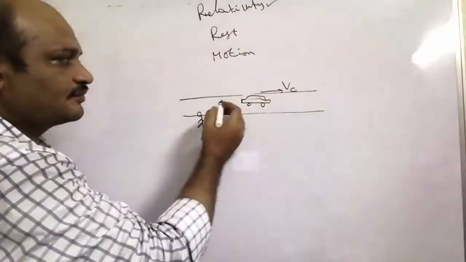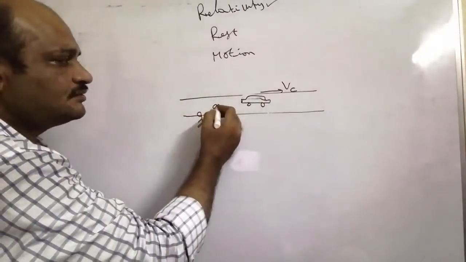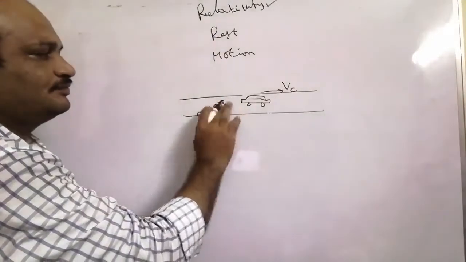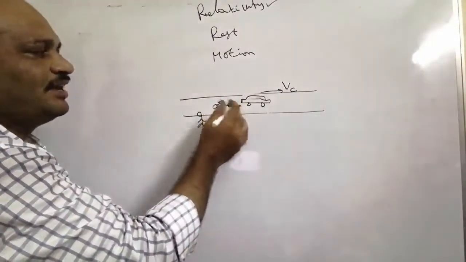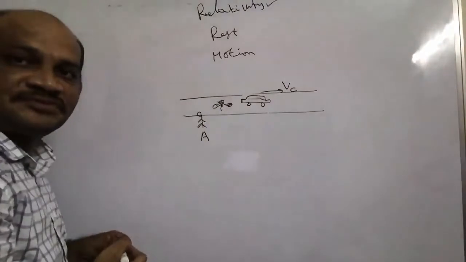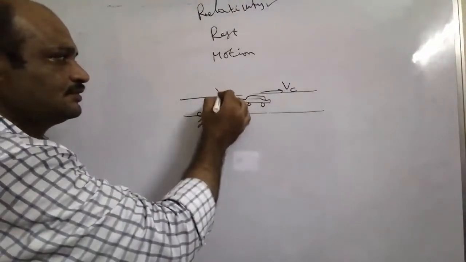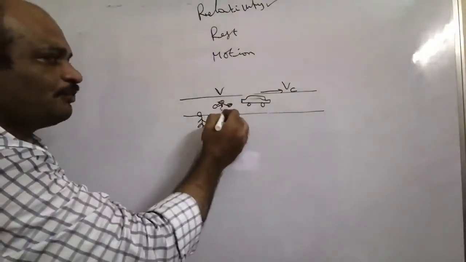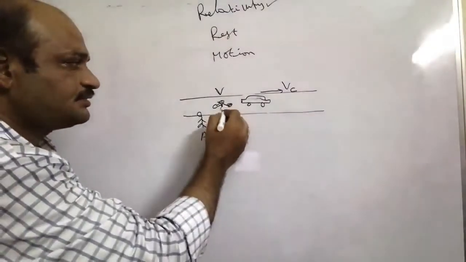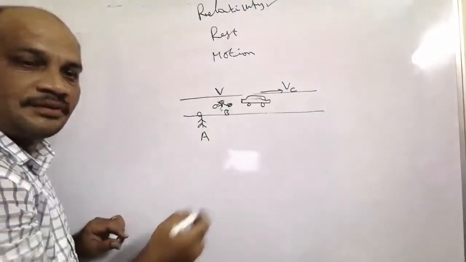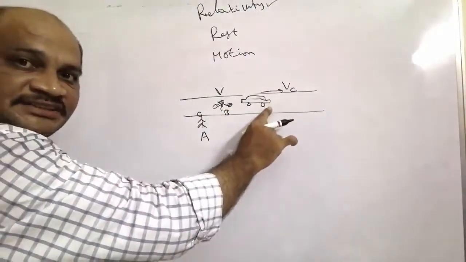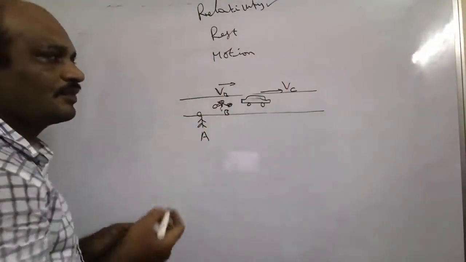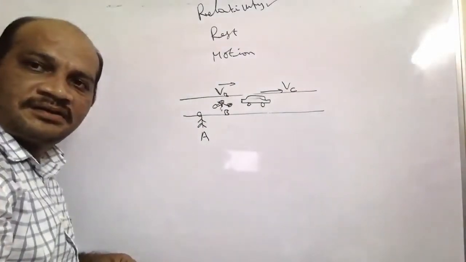Similarly, one person is on a bicycle, for example. He is traveling on the bicycle. So the velocity of the person, I am taking his name as B. This car we are taking as C. This person is moving with velocity VB.